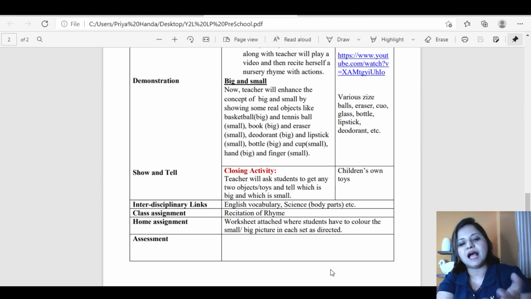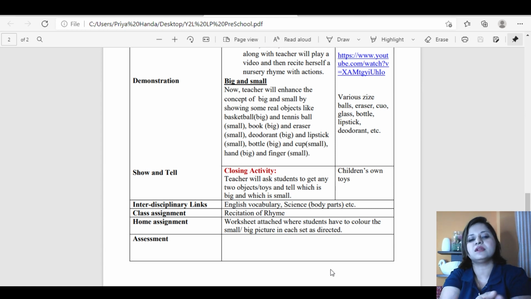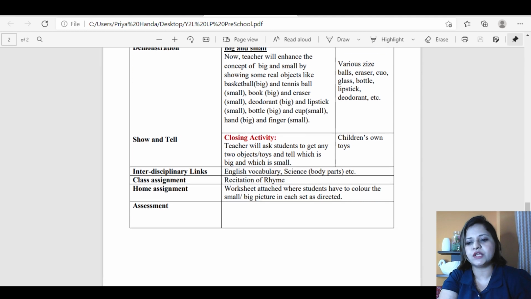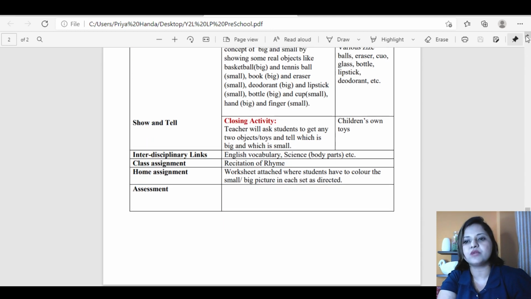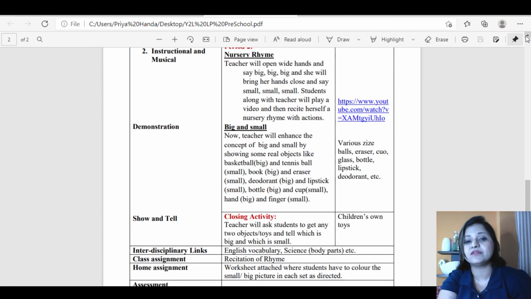And then assessment, I have not put anything in assessment here. You can put if you want, or you can assess it through the informal assessment in the closing activity, or it's your wish how you want to assess it. This is lesson plan 1. As I said, I'll put its link. You can use it as it is, or you can use the template which I'm going to post in the Word form, right? So let me take another example.